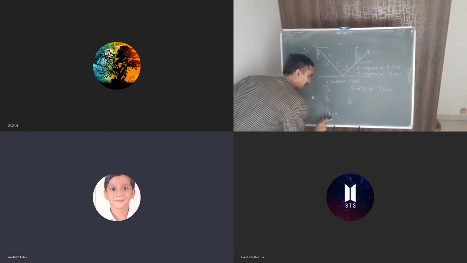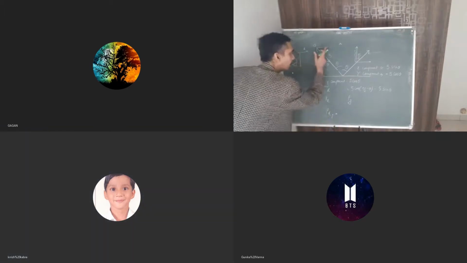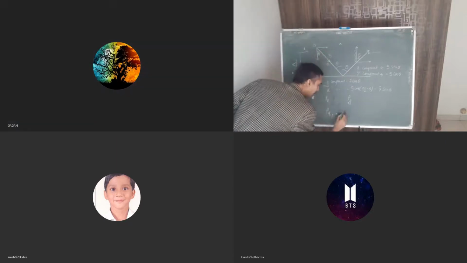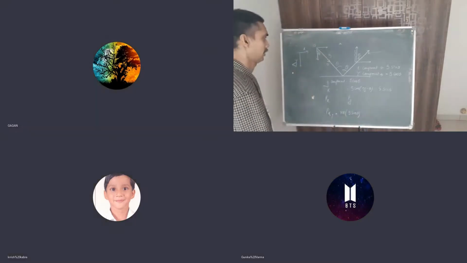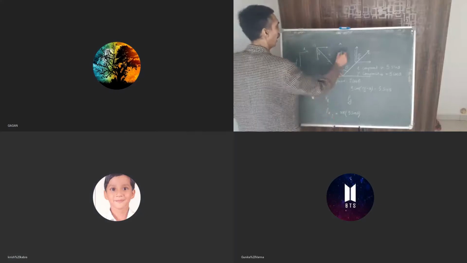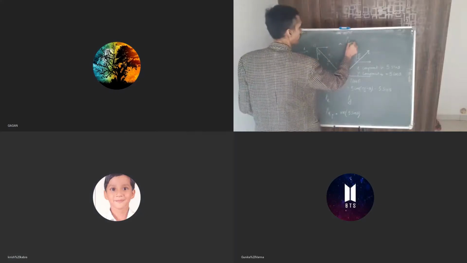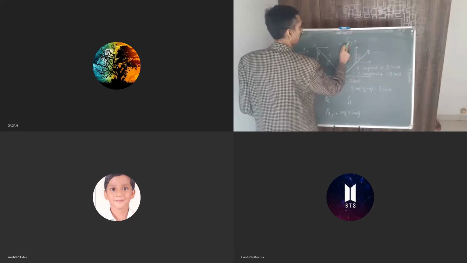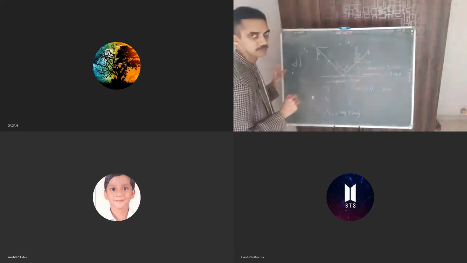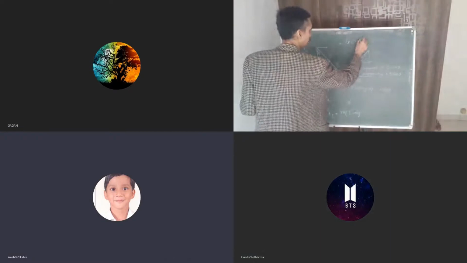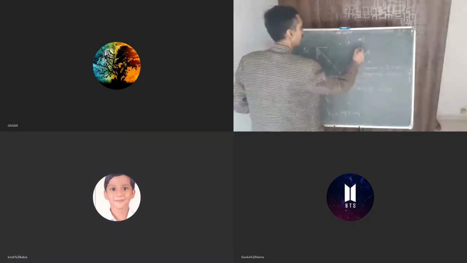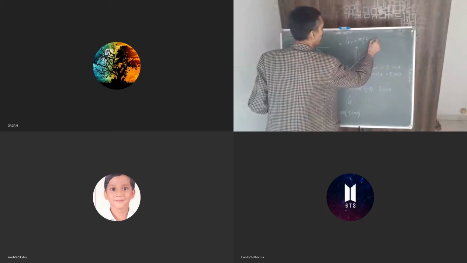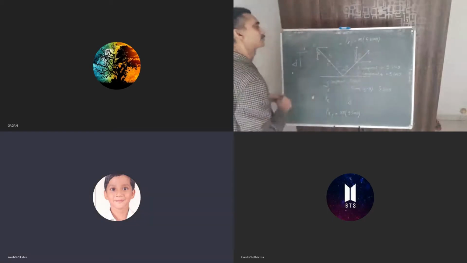I stands for initial. Initial momentum in x direction. How much was it? It was mass multiplied with 5 sine theta. Agreed all of you? Please see that down below. This is how we write initial momentum in x direction: mass multiplied with the component of velocity in x direction. And initially it was 5 sine theta. Correct? Getting it now, Gunika?